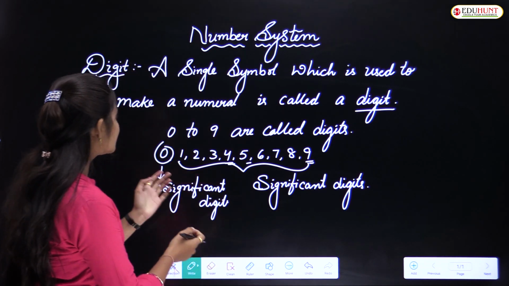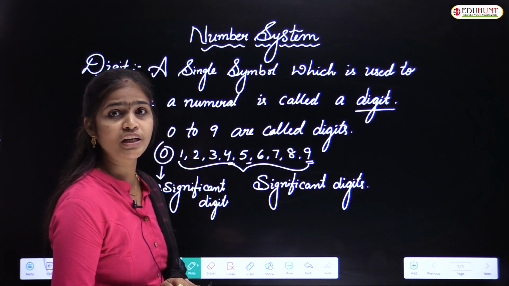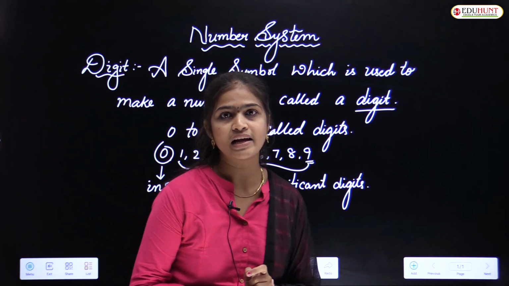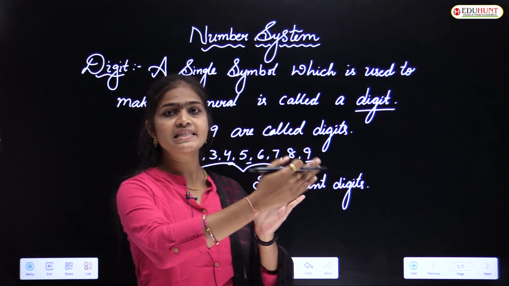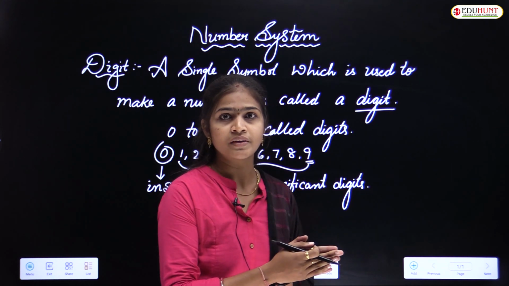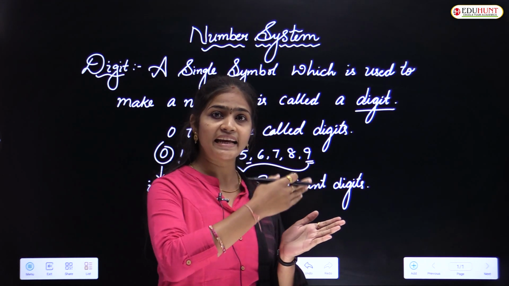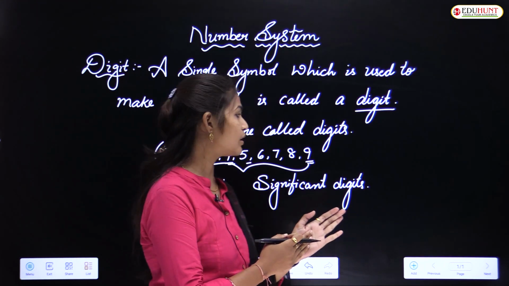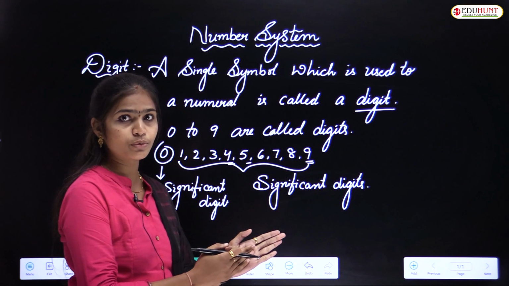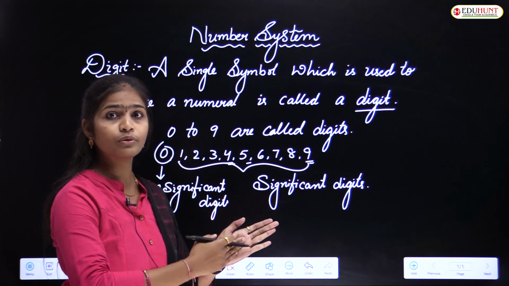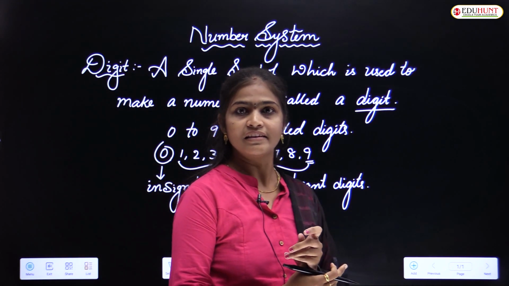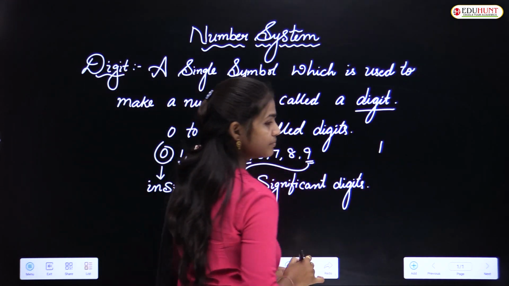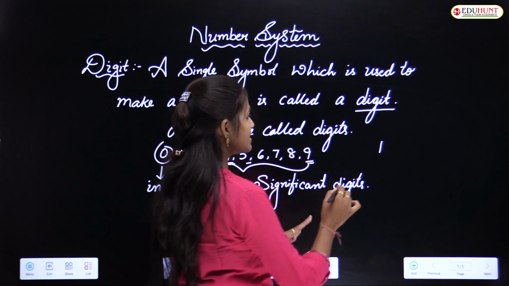Here 0 does not have any value. If you write only 0, is there any value to that 0? There is no value, right? If you keep 0 to the right side of a number, with any digit from 1 to 9 on the left side of 0, then only 0 will get value. Observe here I have taken 1.